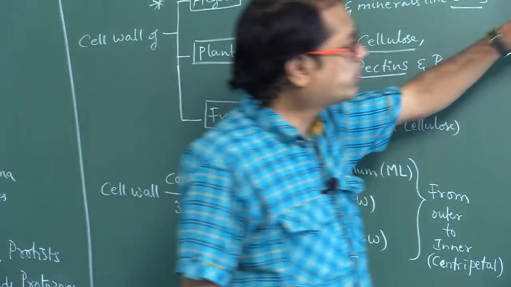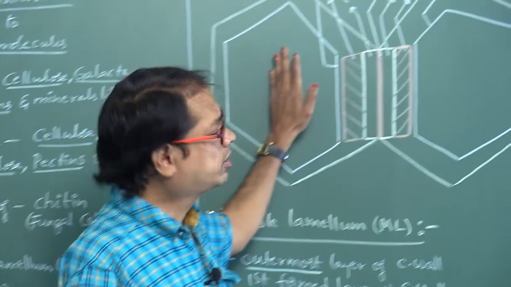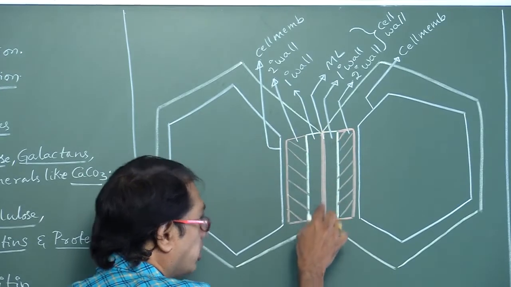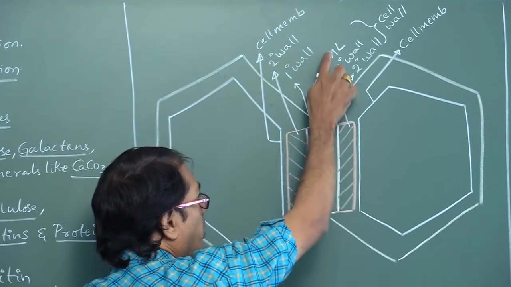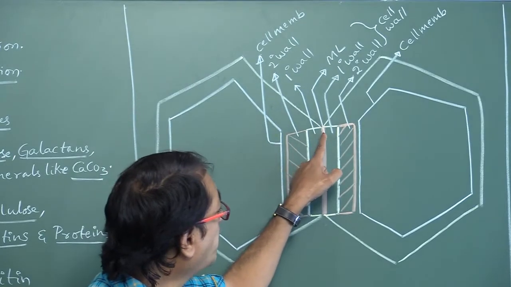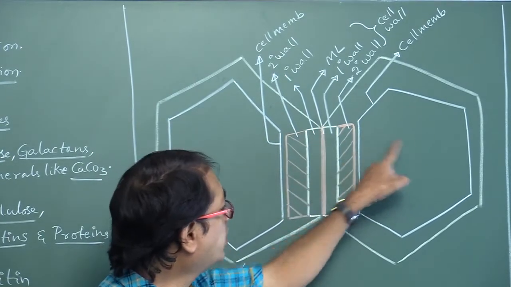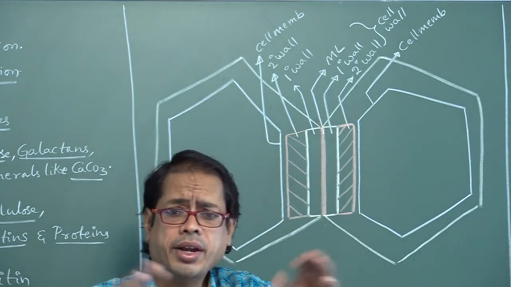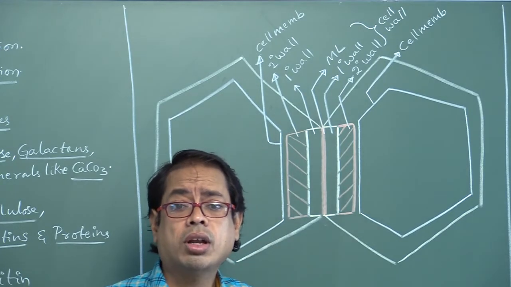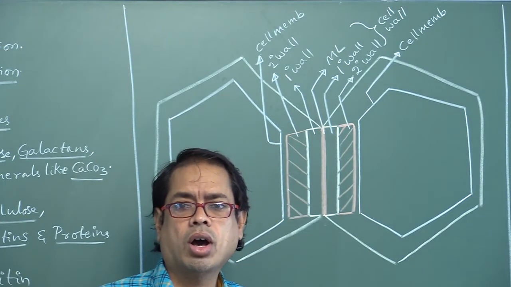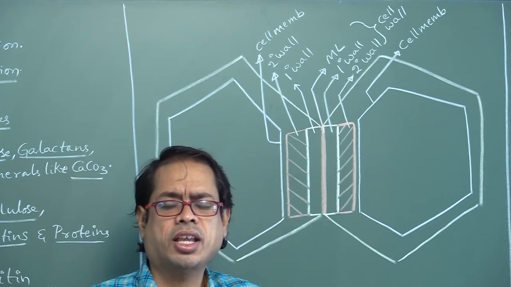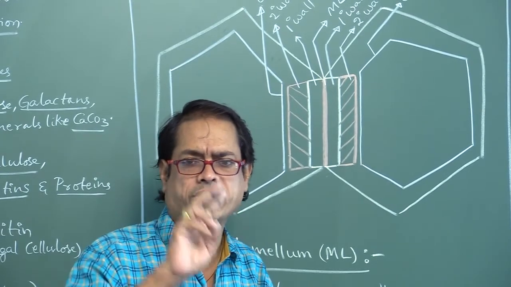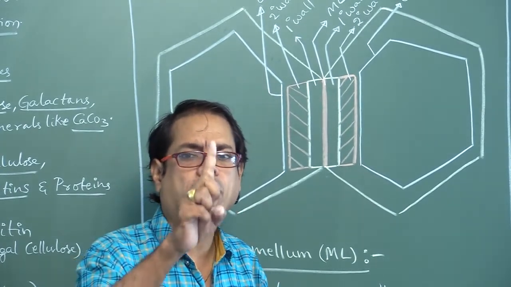Okay. Now look at here, my dear students. This is one cell. This is another cell. And this one is called middle lamellum. ML means middle lamellum. So this is the middle lamellum for this cell, and for this cell also the same middle lamellum. It acts as a cementing layer between two adjacent cells. Common cell wall between two adjacent cells is middle lamellum. There are no two middle lamellums for two cells. For two adjacent cells, only one middle lamellum is present.